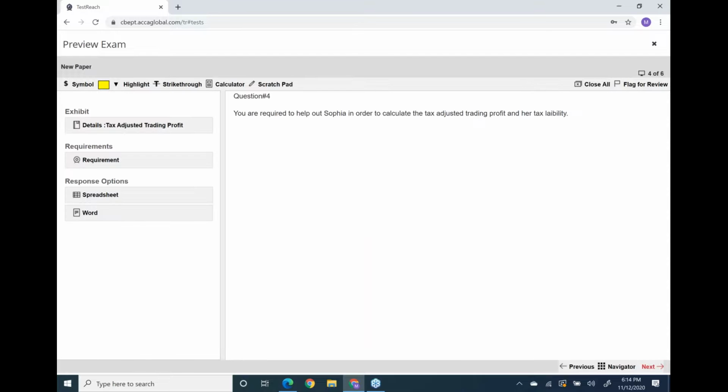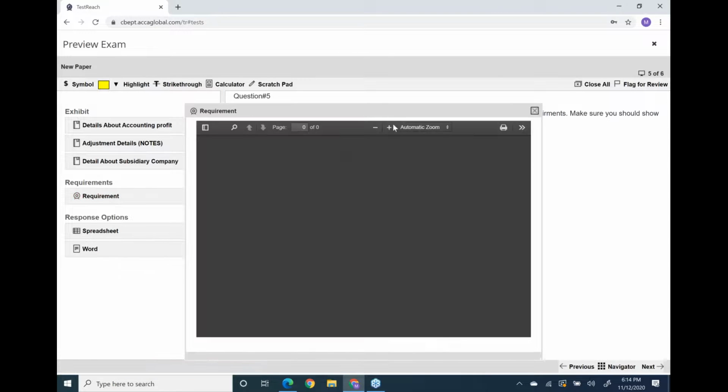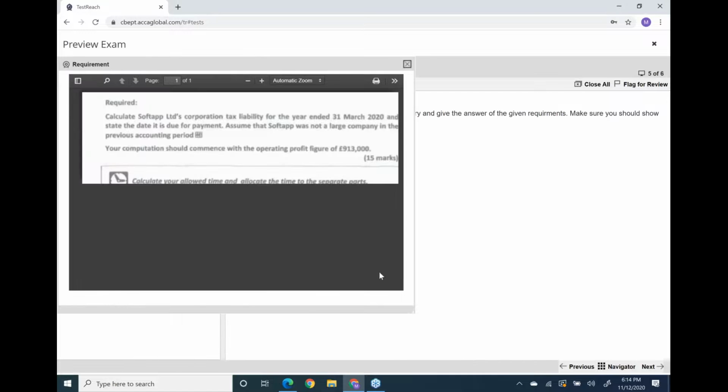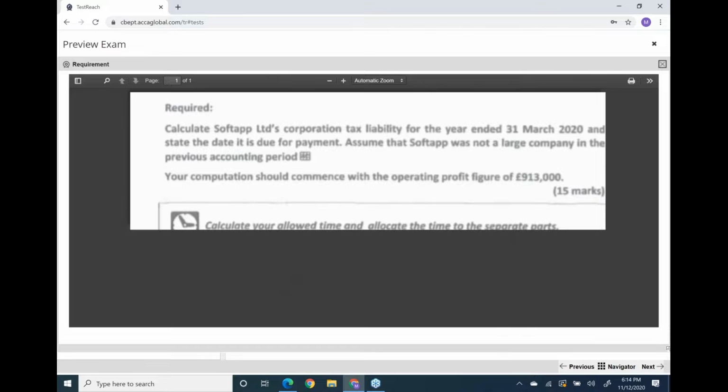Now the requirement is, read the requirement. What's the requirement? Calculate Soft App Limited's corporation tax liability for the year ended 31st March 2020. Directly they are asking about the corporation tax liability. That means you have to work on the complete format.